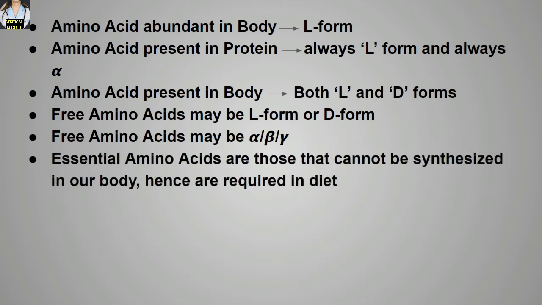Essential amino acids are those that cannot be synthesized in our body, hence they are required in our diet. So the examples of essential amino acids are threonine, valine, methionine, isoleucine, leucine, lysine, phenylalanine, arginine and tryptophan.